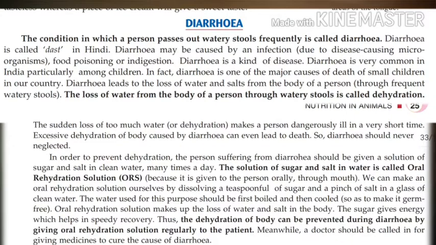So, understood, students? I think you must have seen these ORS packets in your house sometimes. Yes, that is used when we suffer from diarrhea. Understood what is diarrhea and how it can be cured?